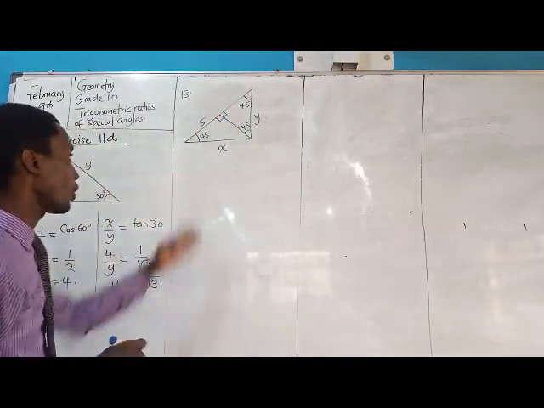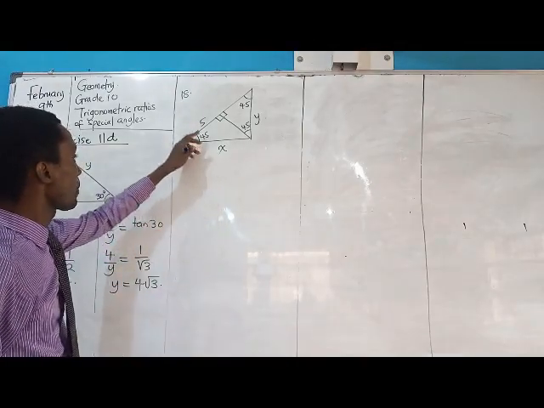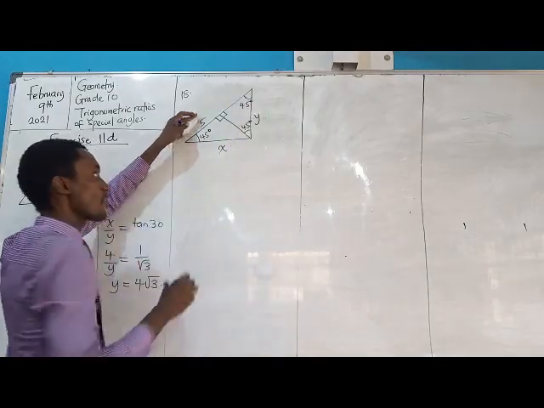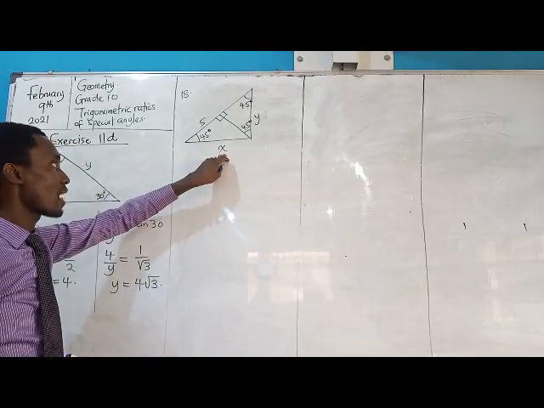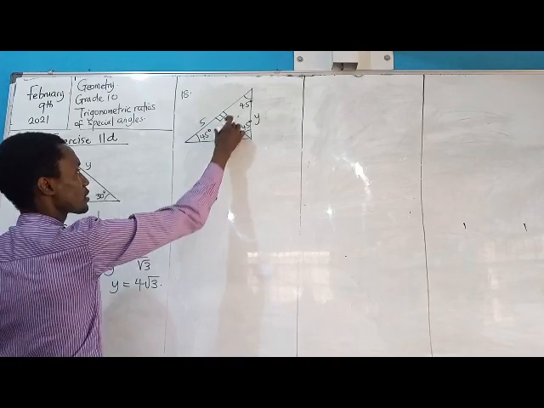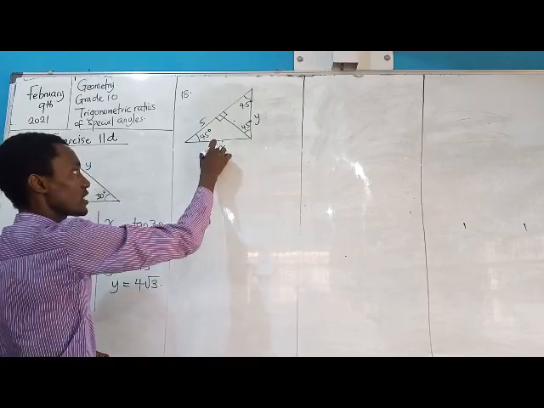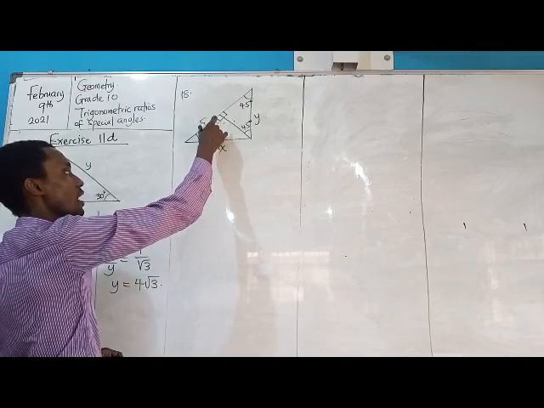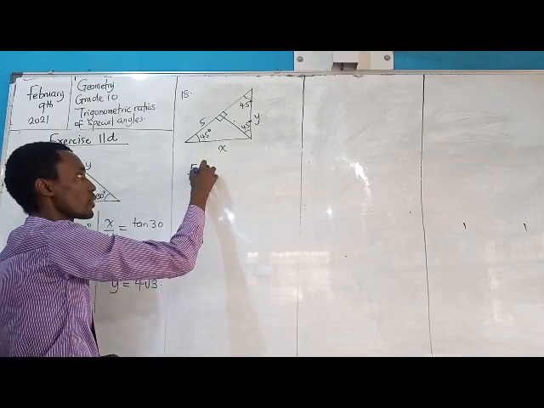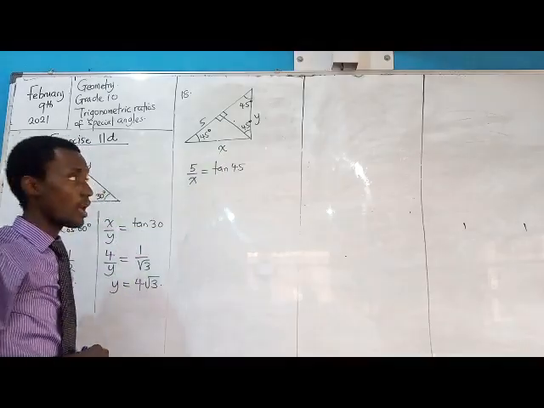Now we have question 18 on the board, and that's the diagram we have to attend to. Look at it. We have 5. Let's put the degree sign so we know that they are degrees. We have 5, we have x, and we have 45 degrees. So we can say that this 45 degrees is looking at this direction. So what we have left is the hypotenuse, which is facing 90 degrees, and the adjacent, which is where the angle is hanging on. So we'll say that 5 over x will be equal to tan 45 degrees. I hope I'm spot on there.